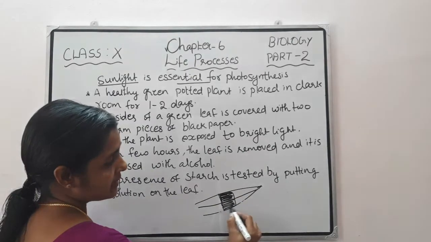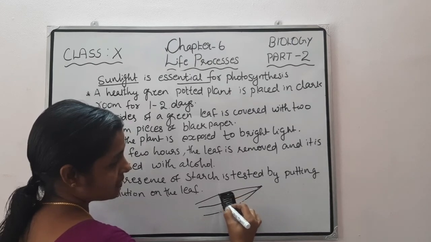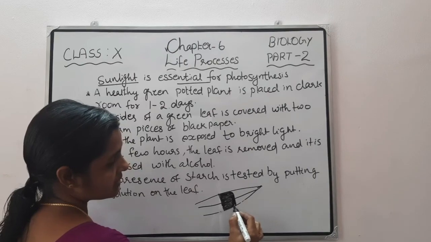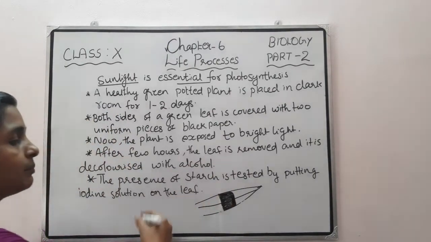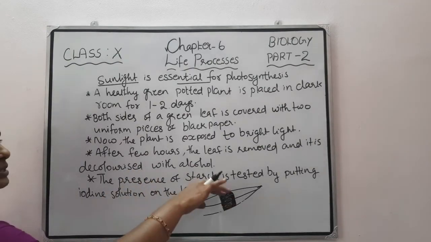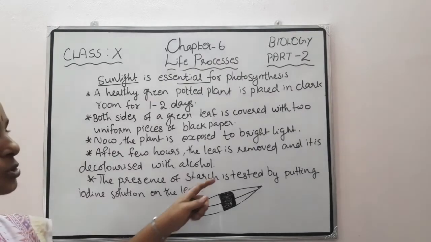And now you can see that the covered part, covered with black paper, is the middle region, and the other regions are not covered, like that. Keep the leaf on the potted plant. Both sides of the green leaf are covered with 2 uniform pieces of black paper. Now the plant is exposed to bright light.